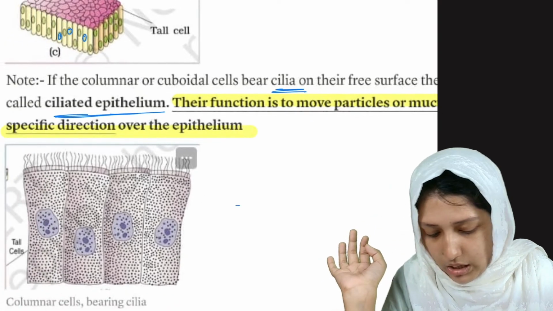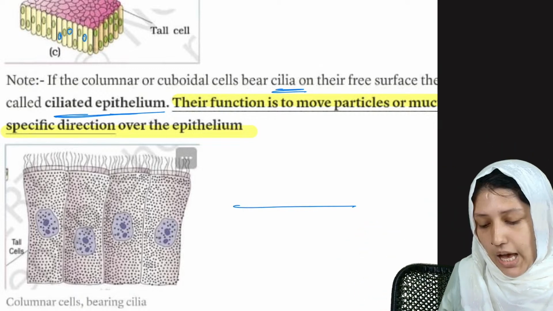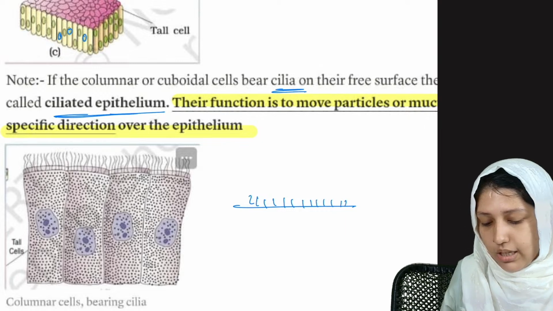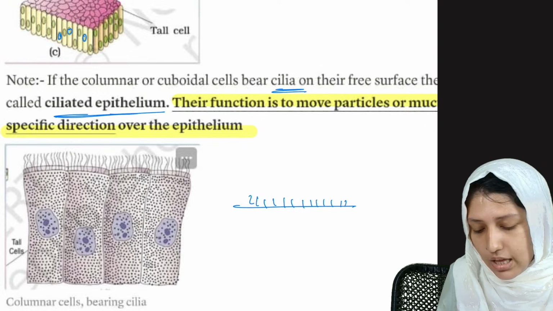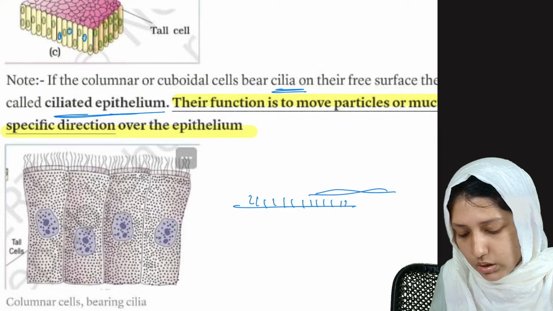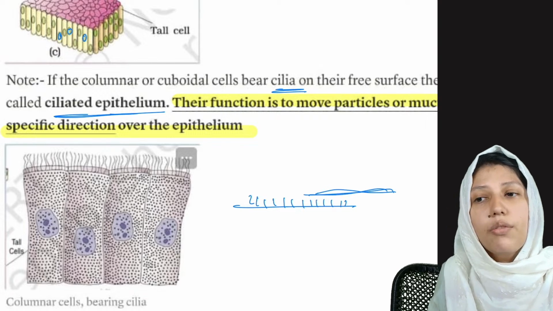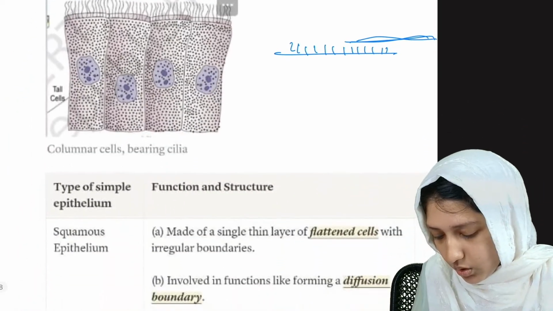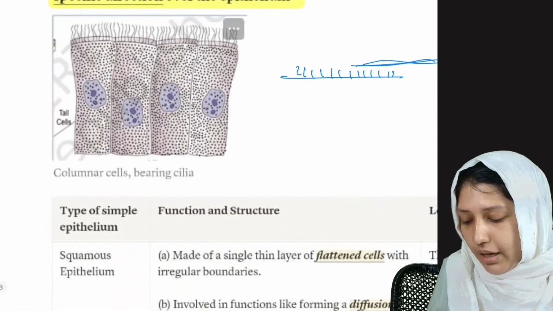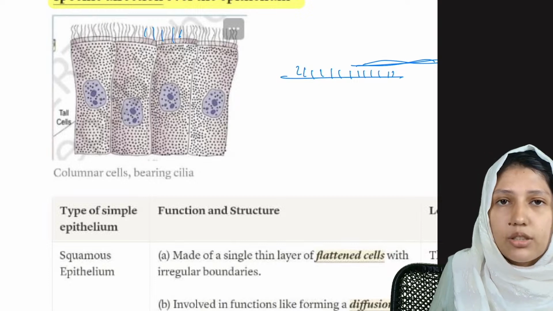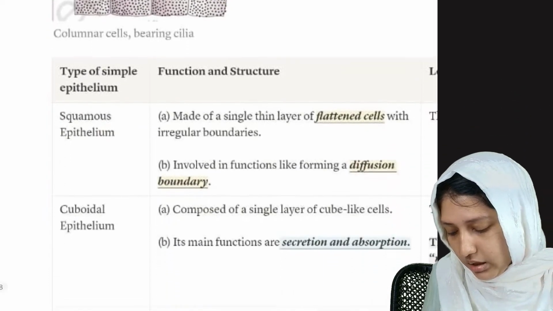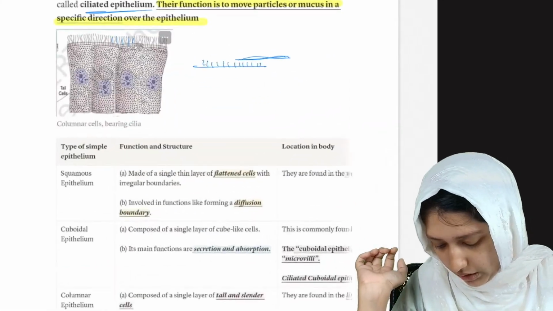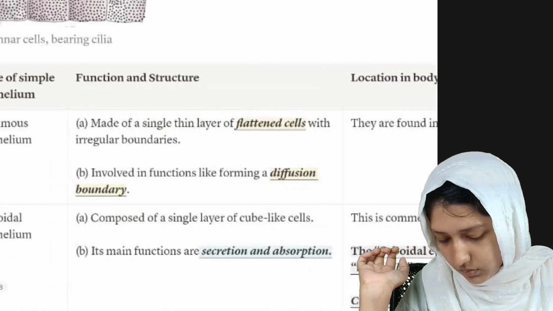Okay, just see, this is a cell, and if the cell is having cilia, cilia means hair like structures on the cells, they can move the mucus. Mucus will be coming and they can move the mucus in a specific direction. So that is their function. Okay, this is ciliated epithelium. They are having cilia on their structure. Okay, and squamous epithelium, cuboidal epithelium, it's just what we studied now. These are examples.